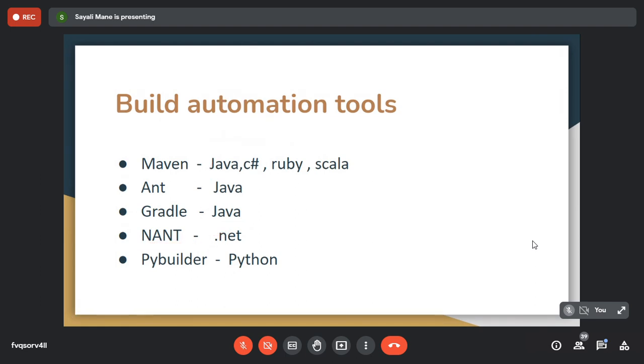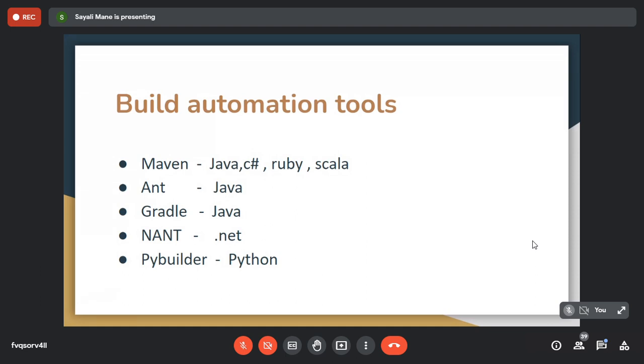So can you tell me the full form of NAnt? The full form of... No, and no ant. Yes, correct. Okay. And what is the basic difference between Ant and NAnt? If they ask you what the difference is, what will be your answer?